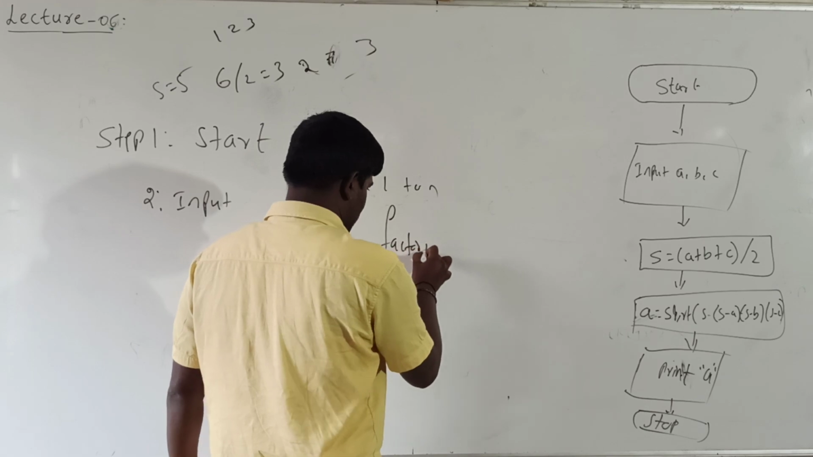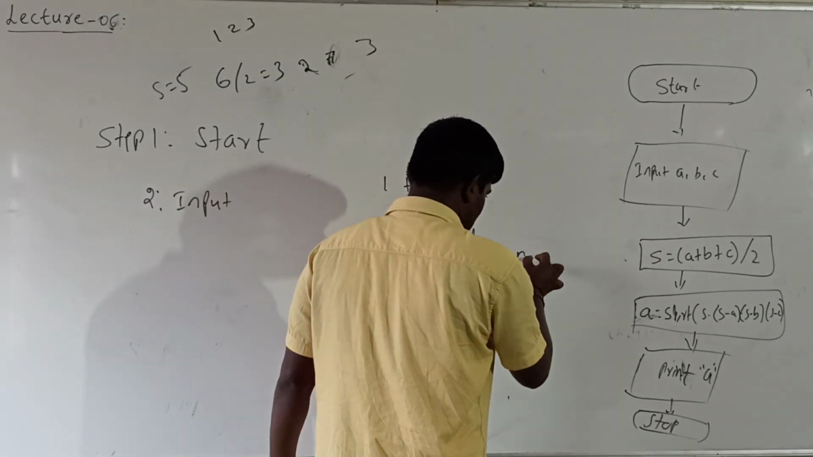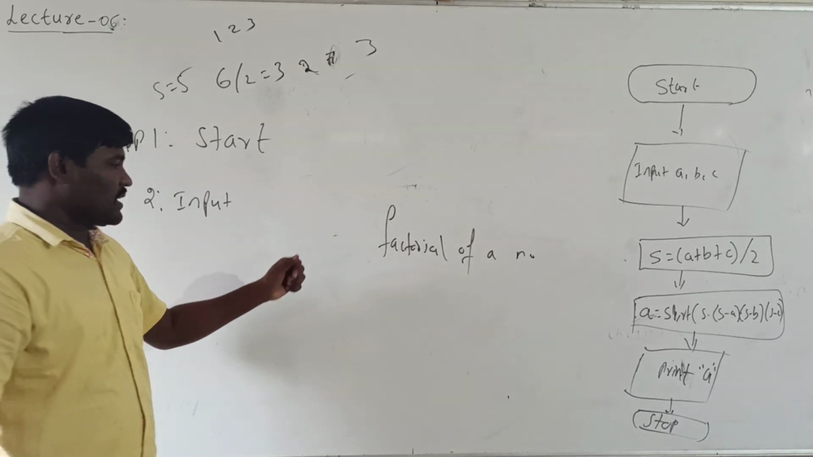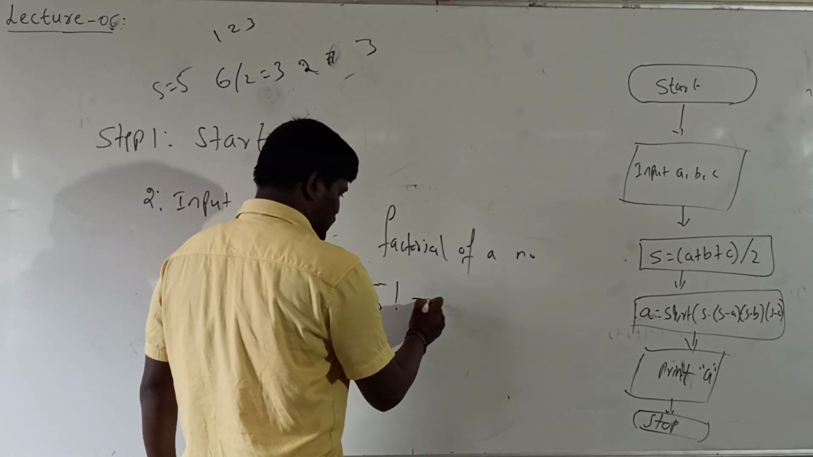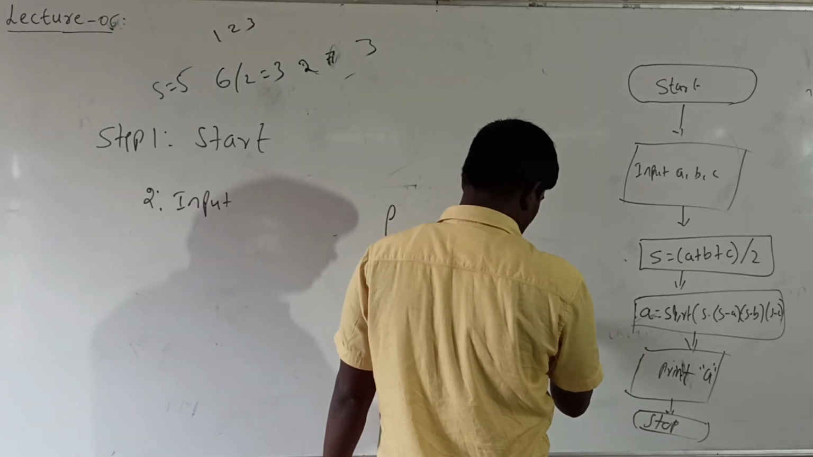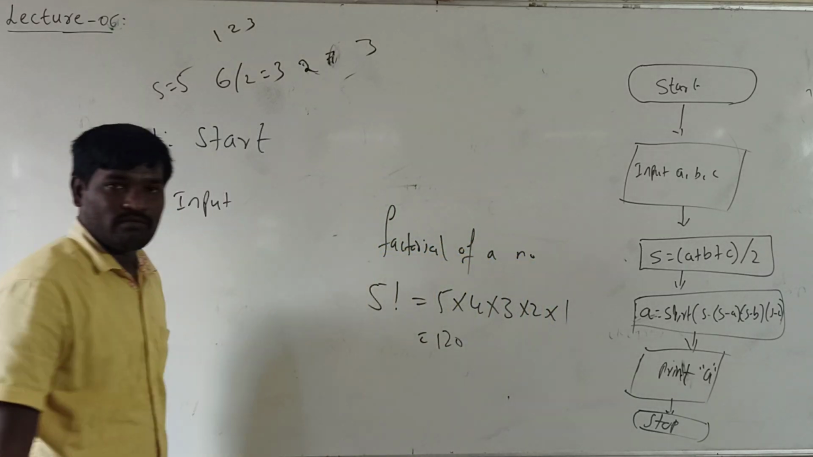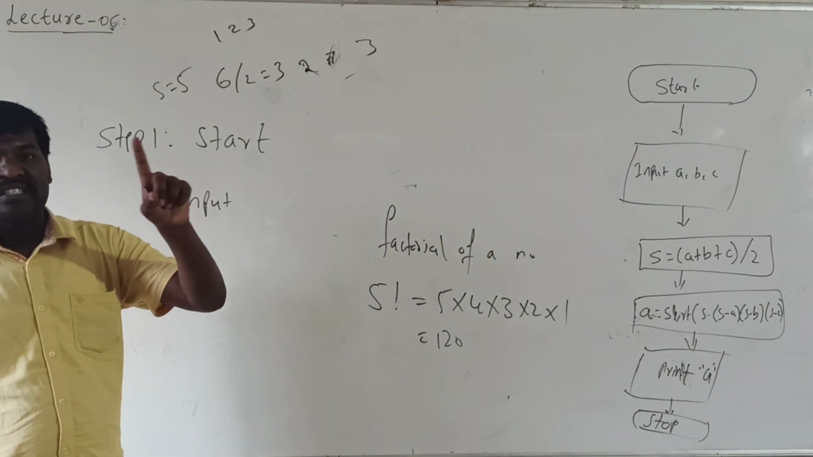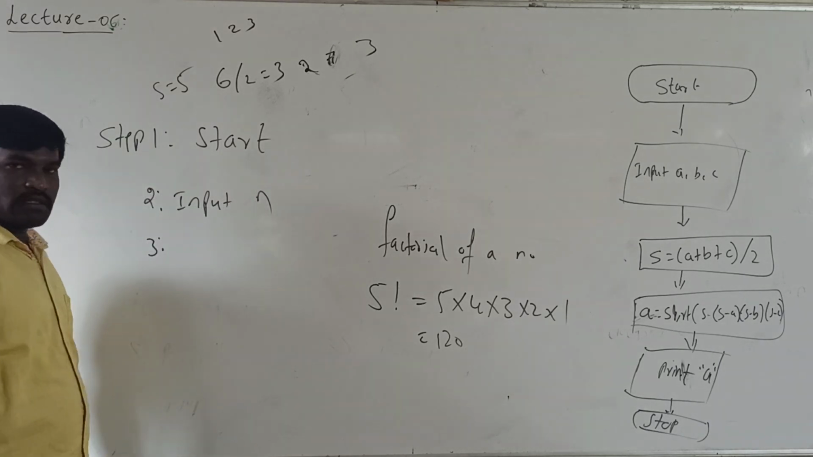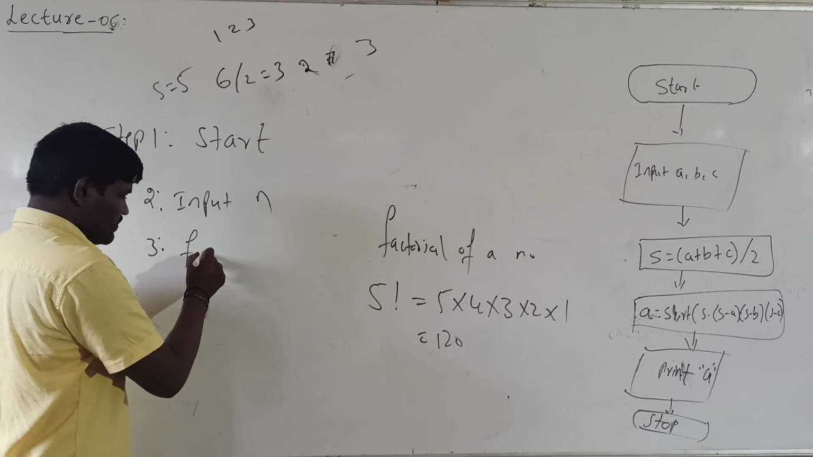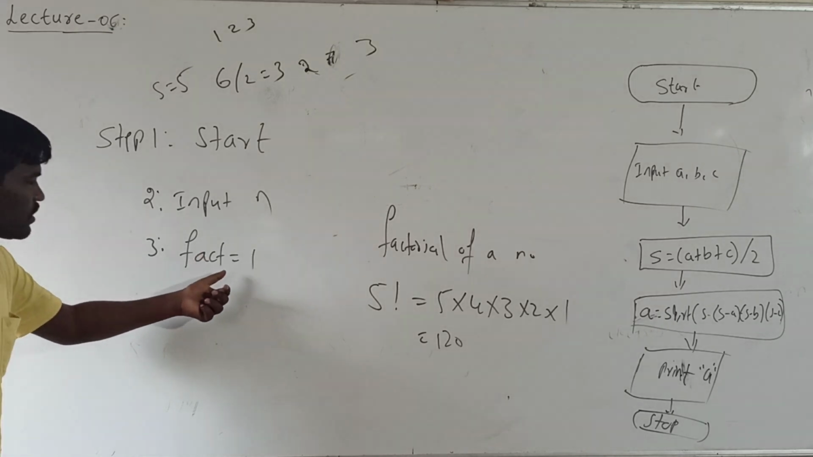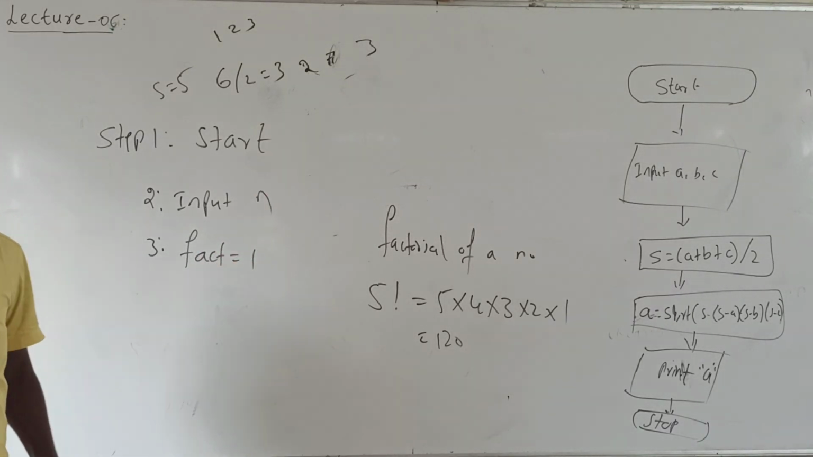factorial of a number. So you can consider factorial of a number. For example, if I give the input value 5, factorial is 5 into 4 into 3 into 2 into 1, it is 120. Here the input is only one, input n. Initially I can take fact is equal to 1. I will tell you why I have to take fact is equal to 1.